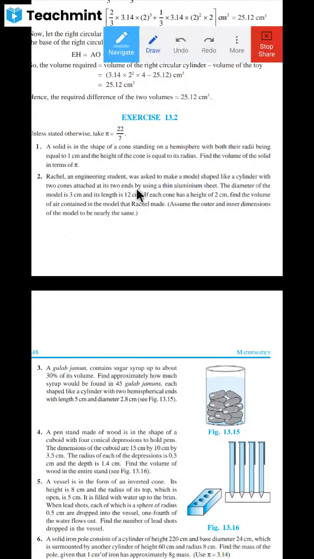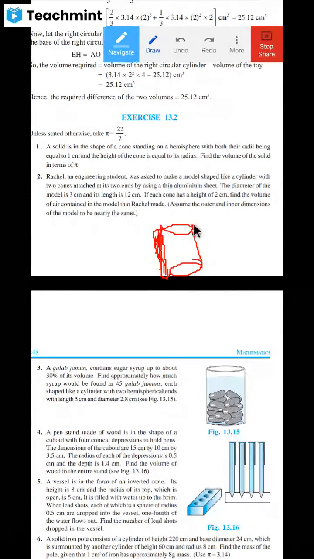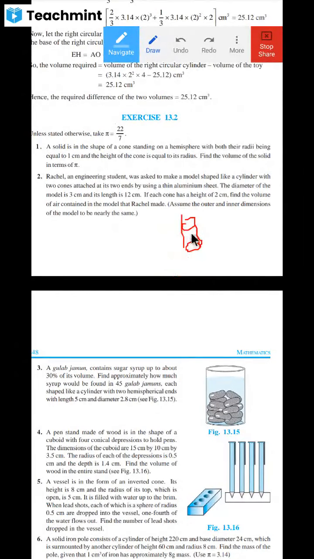Outer and inner dimension means this is called thickness, dear children. Now, this is made up of some material. It may be thicker also. If it is thick, then I will have an inner radius and an outer radius. Now they are saying there is nothing like inner radius and outer radius. Everything is very thin, so you can take it as the same.